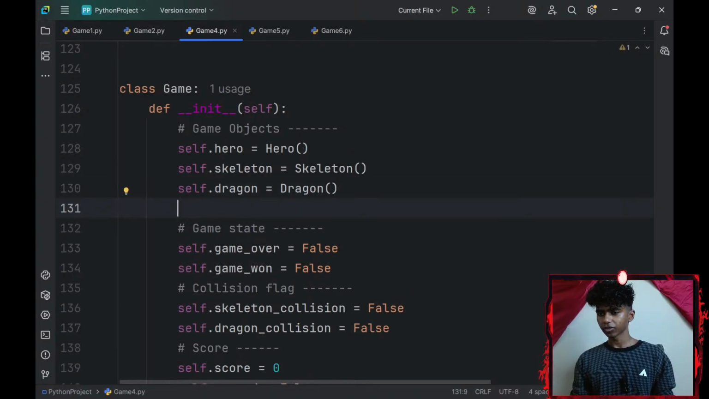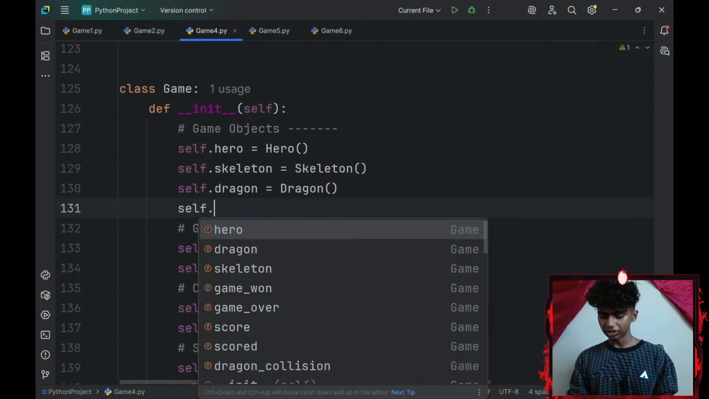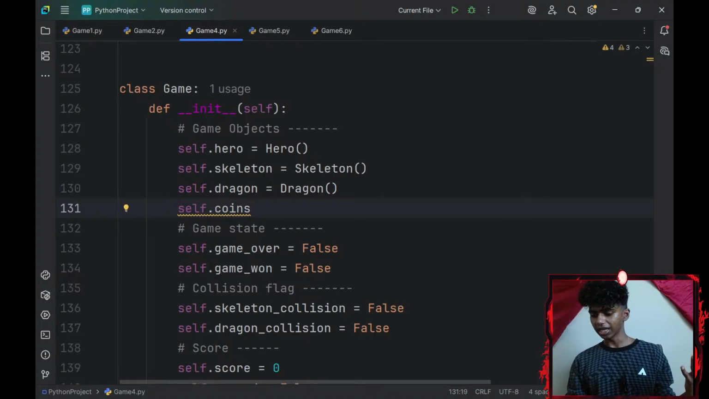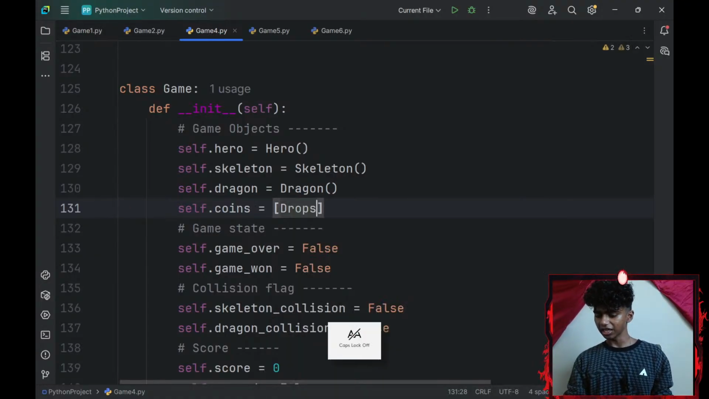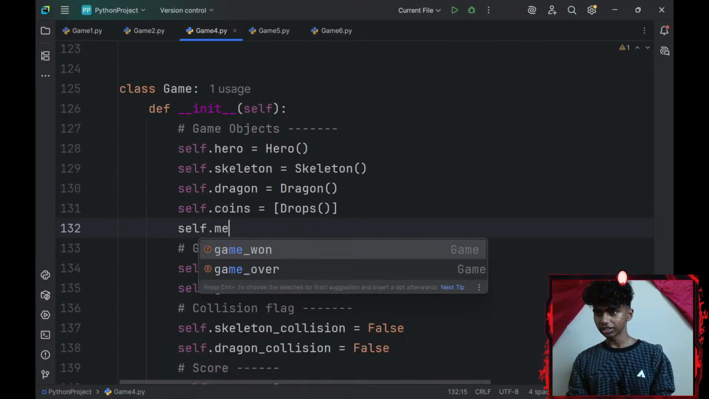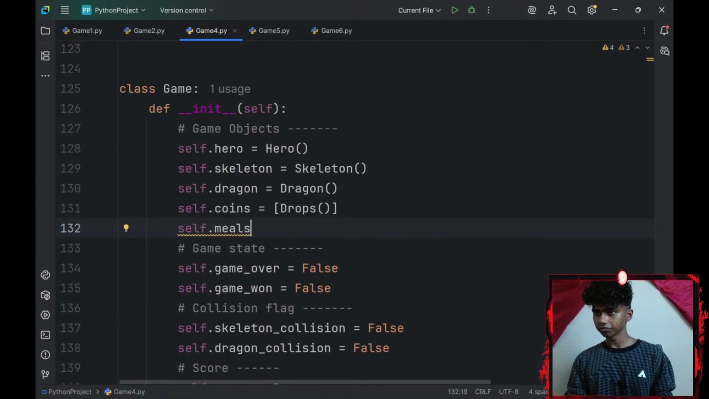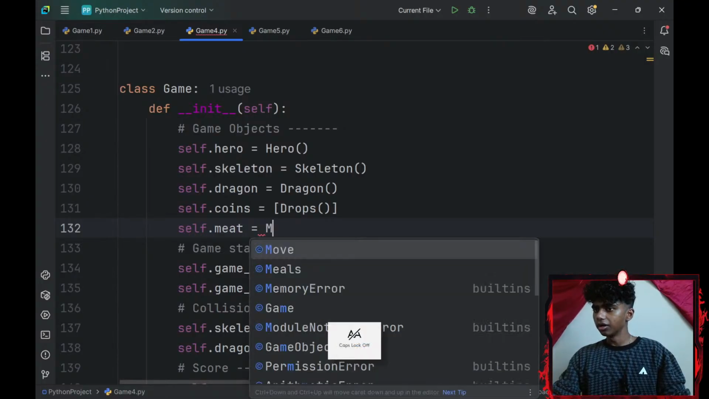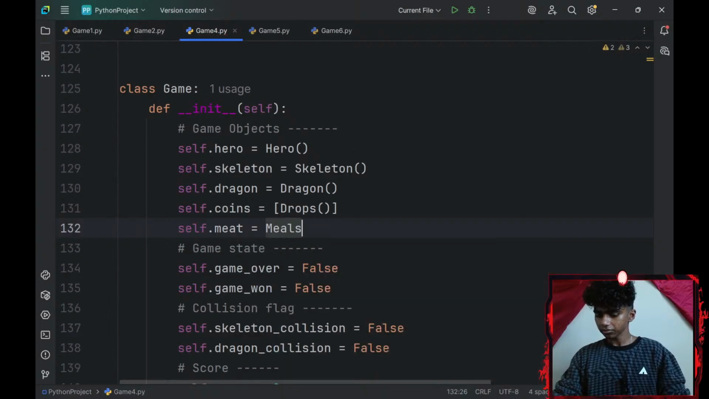I even need meat, so self dot, let's see, coins. This is going to be my coins class. I'll set that equal to a list of my drops class. Okay, and lastly a self dot meat, because this is going to be my meat object, which is going to be set to my meals class.